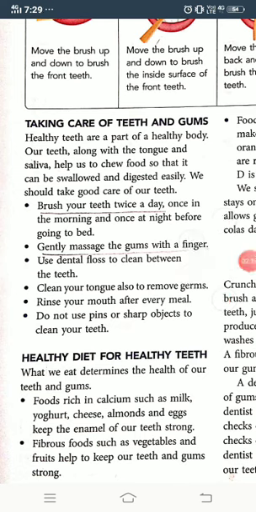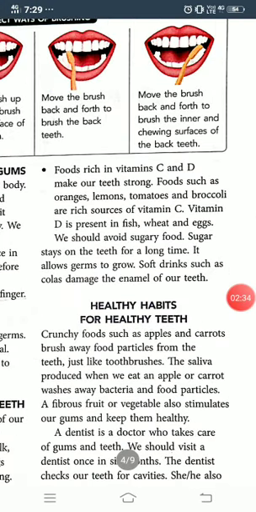Healthy diet for healthy teeth. Now what are the diets we should take to keep our teeth healthy? Foods rich in calcium such as milk, yogurt, cheese, almonds, eggs keep the enamel of our teeth strong. Fibrous foods such as vegetables and fruits help to keep our teeth and gums very strong.